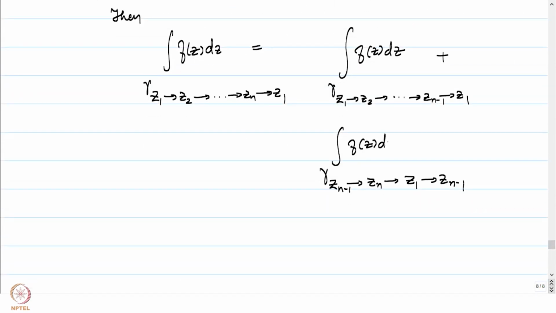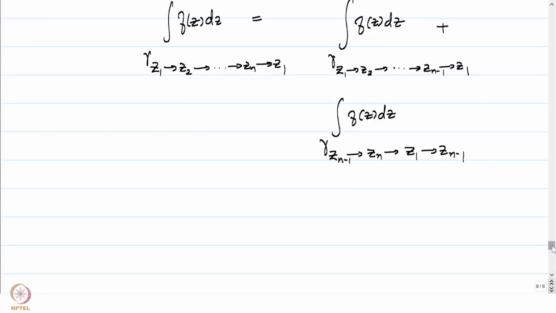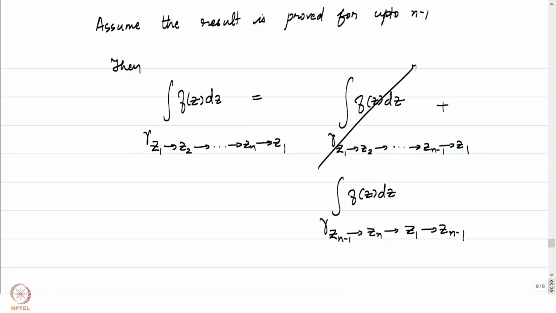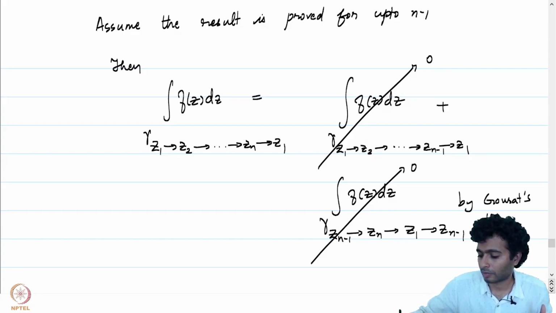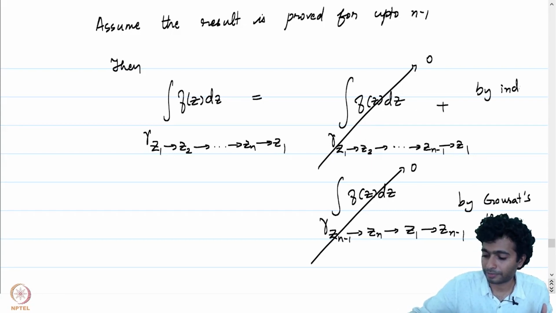Of f of z dz. The integrals along the line zn minus 1 to z1 cancel each other, since the straight lines appearing here and the straight lines appearing here are traversed in opposite directions, just like it had been done in the previous case. Now we are again good to go, because by the induction hypothesis this vanishes, and this is going to vanish by Goursat's theorem, because here the convex hull is going to be inside our given domain omega, because omega is a convex set. This is by Goursat, and this is by the induction hypothesis.